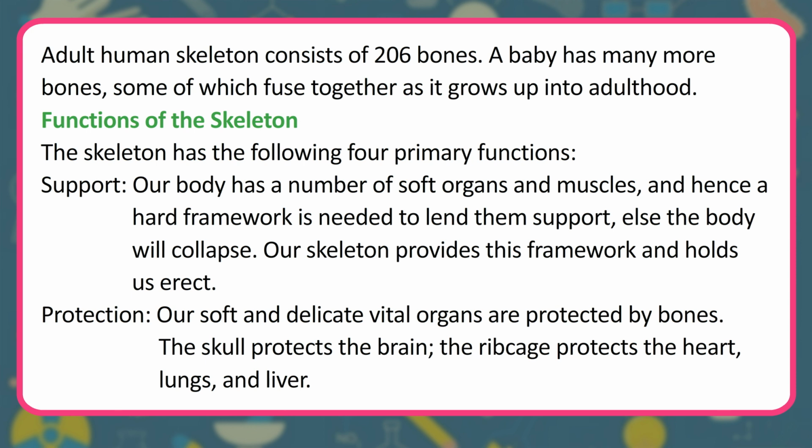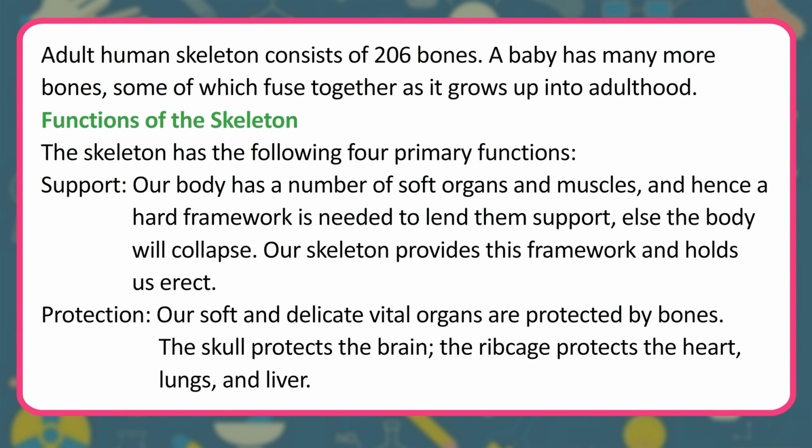A baby has many more bones, some of which fuse together as it grows up into adulthood. Functions of the skeleton. The skeleton has the following 4 primary functions. Support. Our body has a number of soft organs and muscles, and hence a hard framework is needed to lend them support, else the body will collapse. Our skeleton provides this framework and holds us erect.